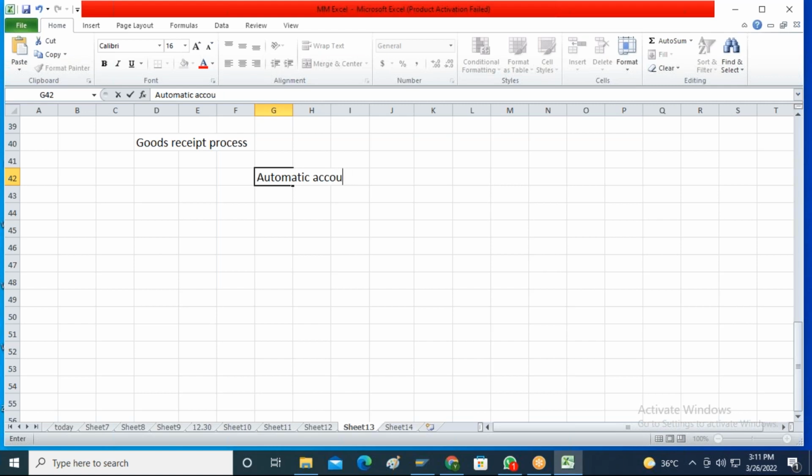Account determination settings. What is automatic account determination settings? Like we discussed, when we were discussing the procurement cycle, we discussed that when you are doing the goods receipt process, there will be a quantity update in the inventory management module.